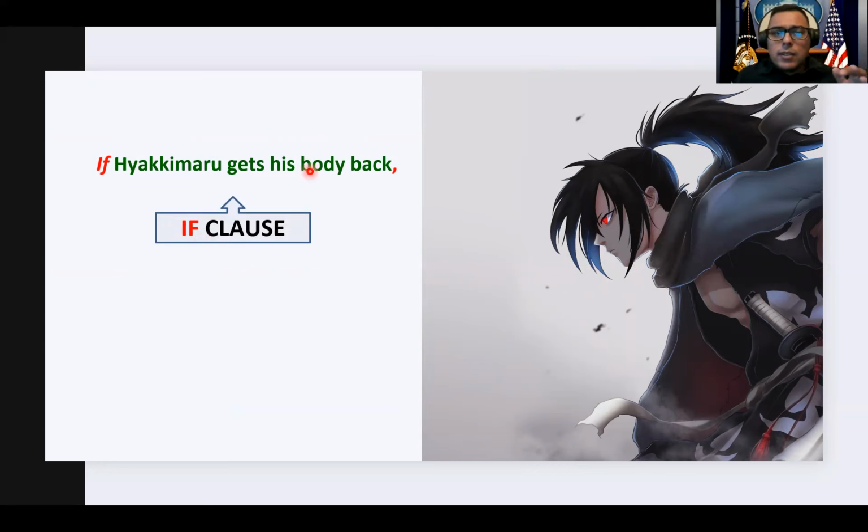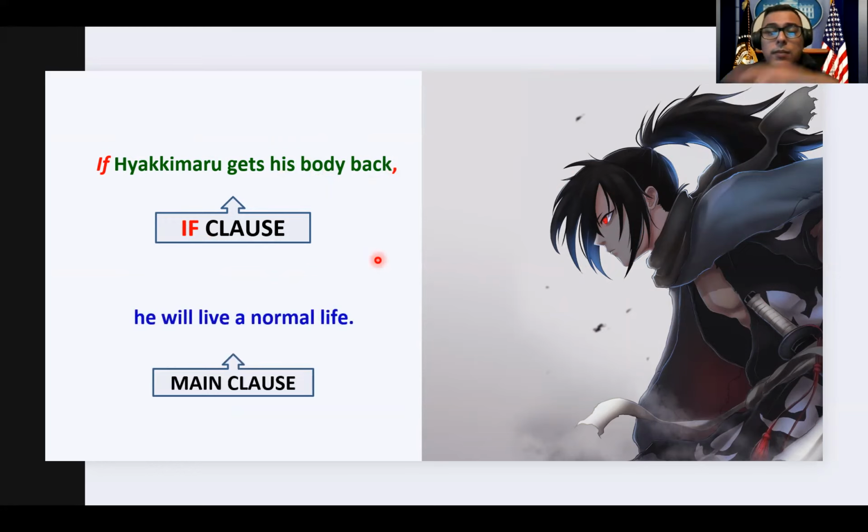If Hyakimaru gets his body back, he will live a normal life. So here we can see that we have our condition in present simple and then our result in future simple. All right. And we have the if right there. Right. So we got all of the different parts that we just mentioned in our structure. Now we know that this sentence is perfect. Grammatically, it is 100% correct.